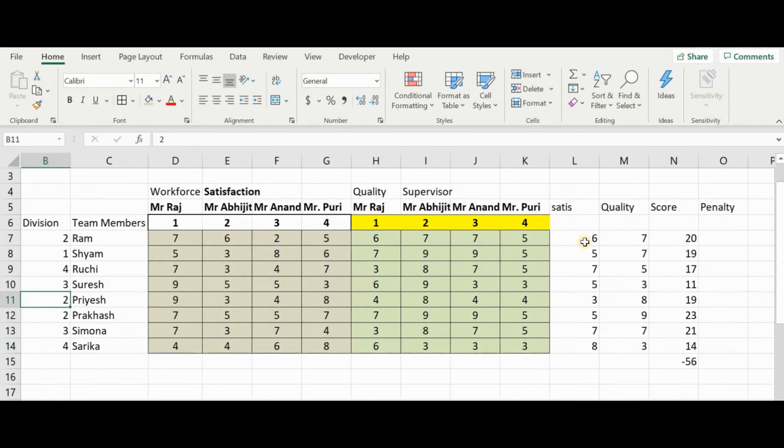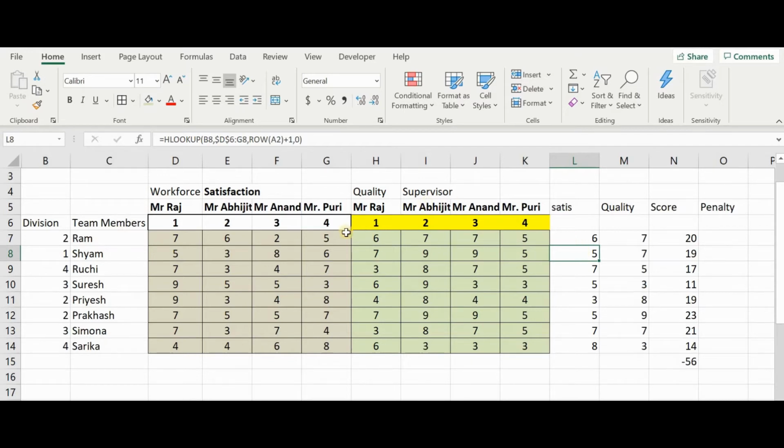Now on this basis, you see there is a satisfaction score. Randomly we are picking up this division and looking it up from here. So for B7, Excel takes up this value and compares it to D6 to G7. Okay, because this is the first row. So it says that here 2 matches 2, and the score is 6. We have used HLOOKUP here. Similarly, look for this. Now here HLOOKUP for B8 means 1. So 1 matches with 1 here and the answer is 5. So 5 is written here.